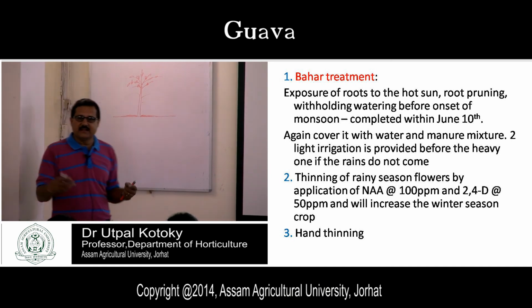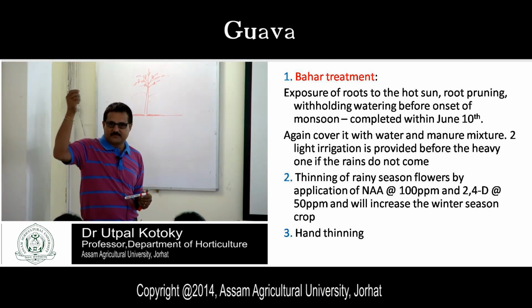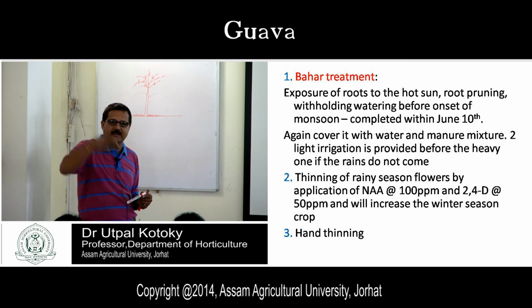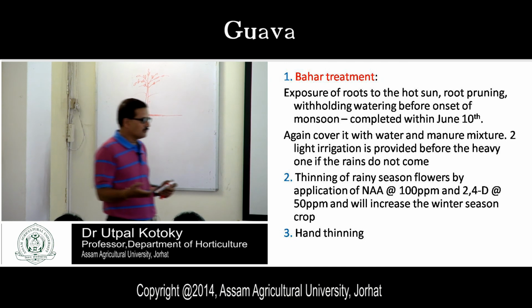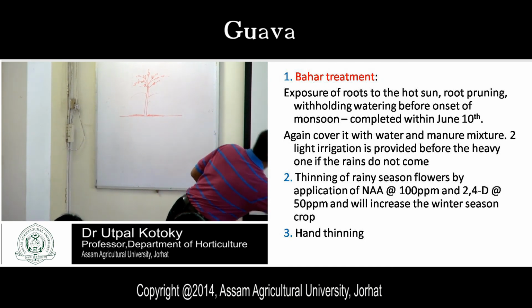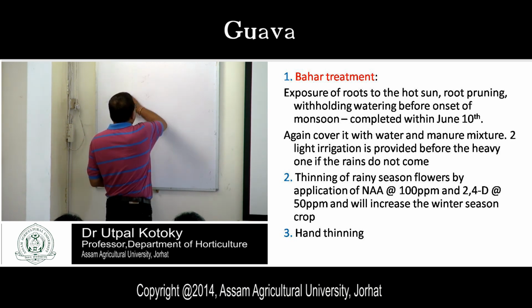Then hand thinning. Hand thinning means you can pluck the flowers in the rainy season, take the flowers from the plant and destroy them. This is also one method by which you can thin the flowers, so that you will get more flowers in the winter season.